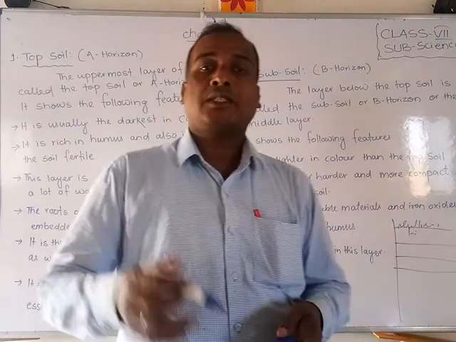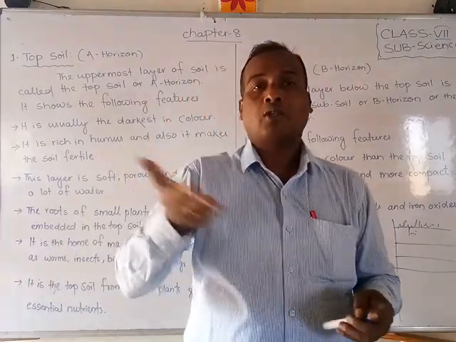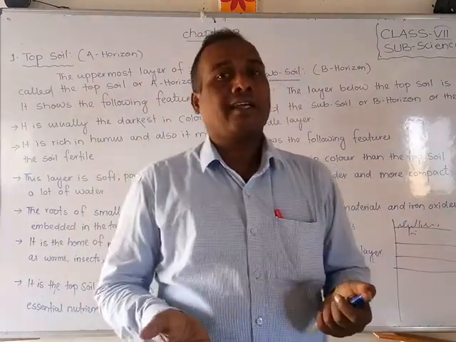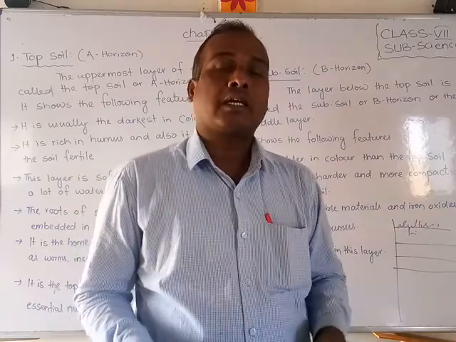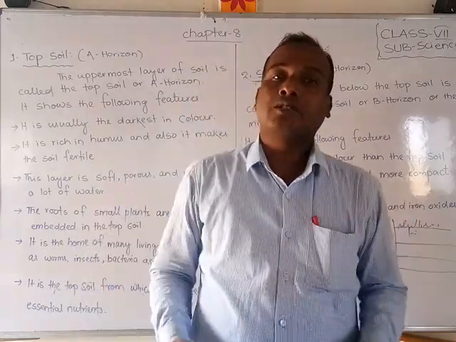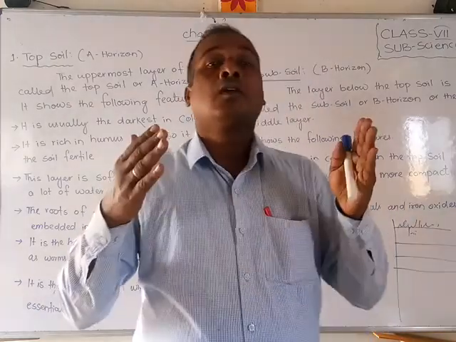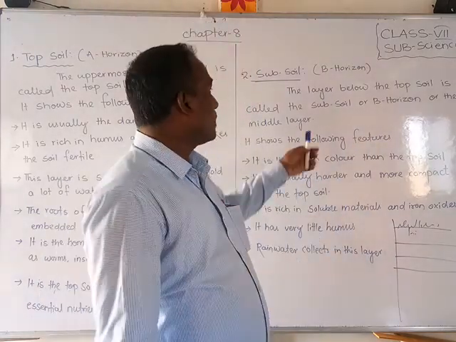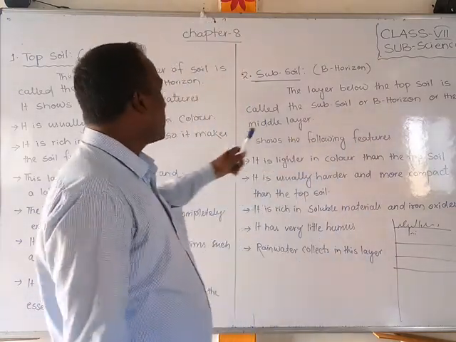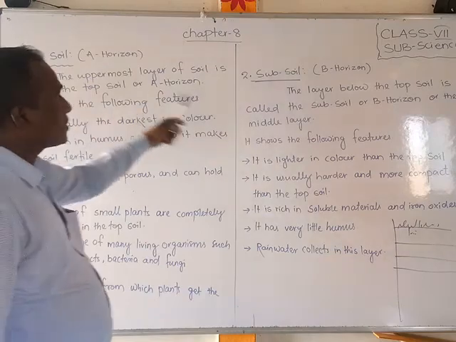The second layer, that means below the topsoil, what is that? The second layer is also called the middle layer, also called the B horizon, also called the subsoil. Okay, the layer below the topsoil is called the subsoil.